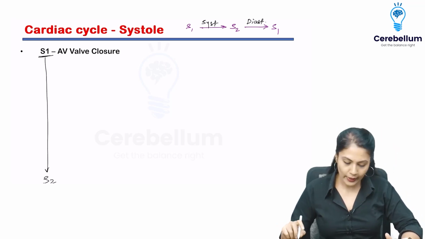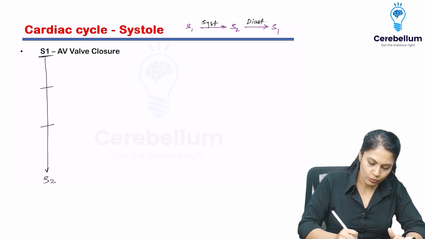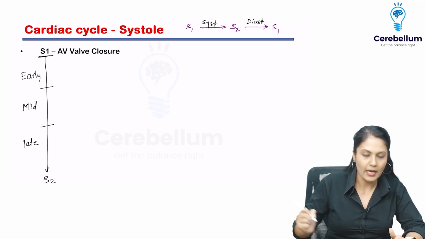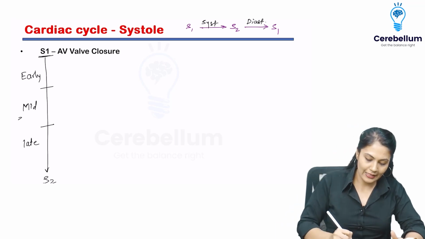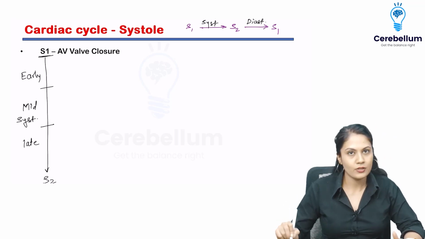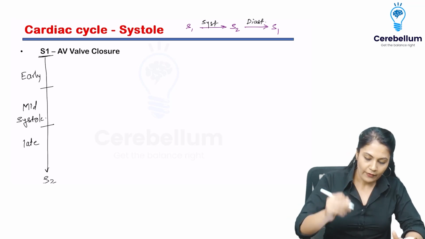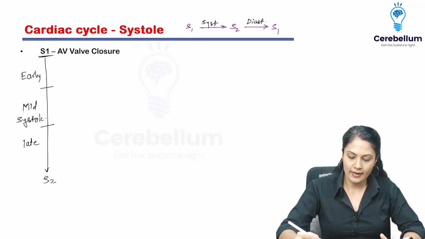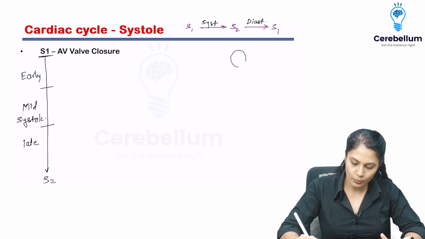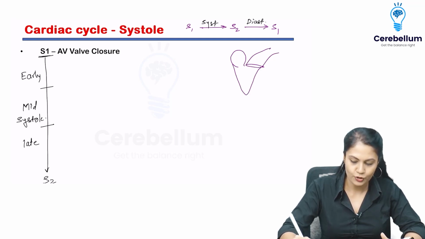S1 to S2. Alright, now I'm going to divide that into three phases, that is early, mid and late. This is early systole, mid systole and late systole. Don't get confused that with the ejection. First of all, whenever I'm going to say that it is the systole or diastole, please remember first phase is always going to be isovolumetric phase.